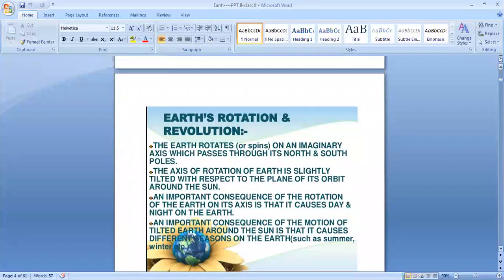An important consequence of the motion of tilted Earth around the sun is that it causes different seasons on the Earth, such as summer and winter. This point also I explained earlier. Because of the revolution, it is revolving around the sun, we get different seasons like summer, winter, autumn, and the rainy season.